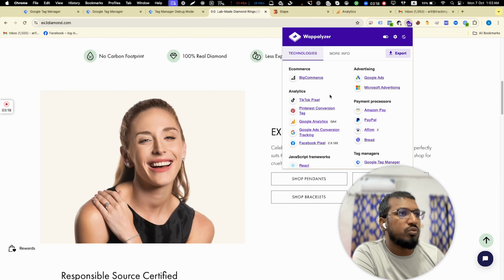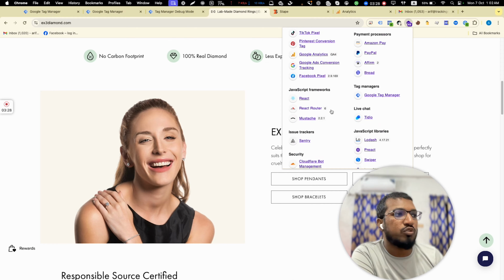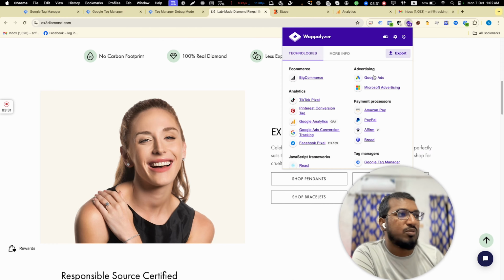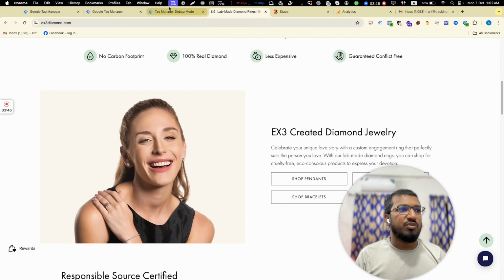Also, one thing I told you, right? The client is using TikTok, Pinterest, Google Analytics, Google Ads, Facebook, and also Bing. This is Bing conversion tracking and Google Ads conversion. They are using tons of conversion tracking and tons of paid media to run their business because this is a high value product and service they are selling.